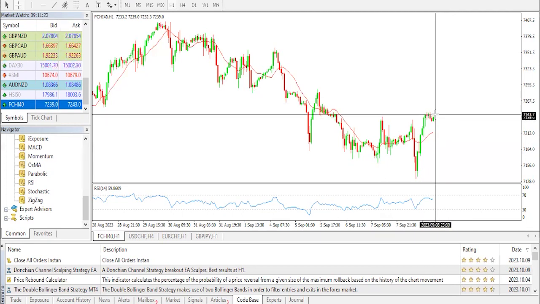So if you were to make an entry at this point and let your trade run up to 7285, you're looking at nothing less than 45 to 50 pips from that point, of course, which is good money. And that's our technical analysis on today's indices, France 40.